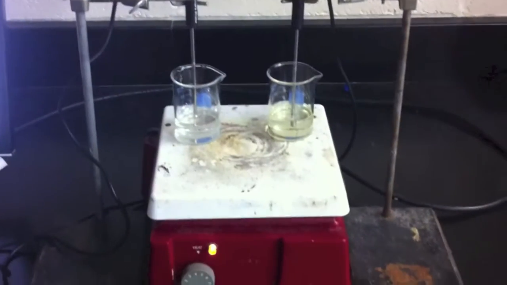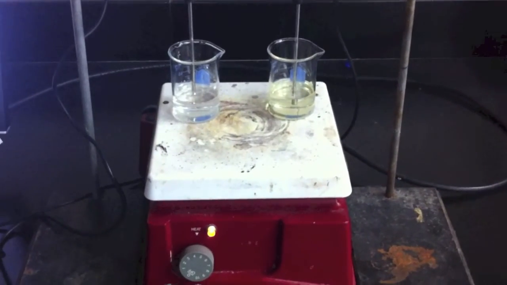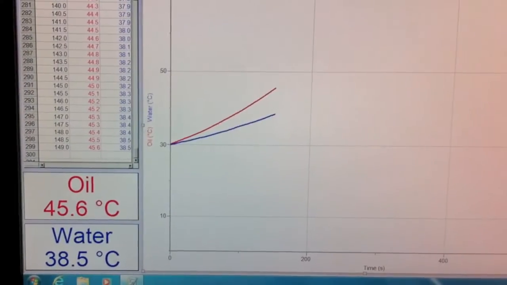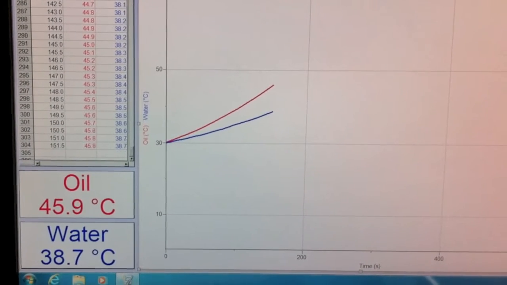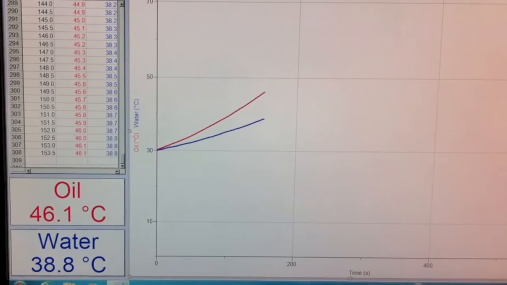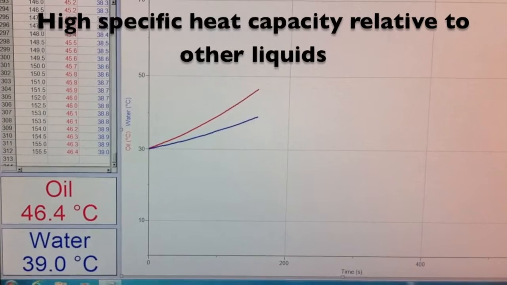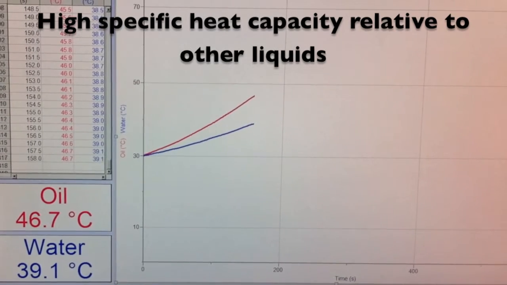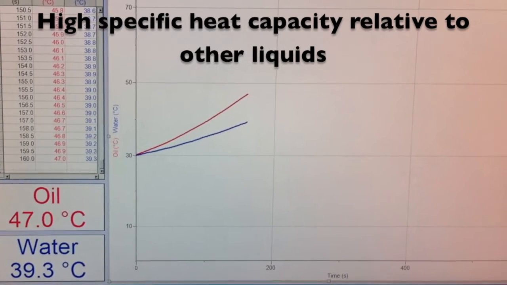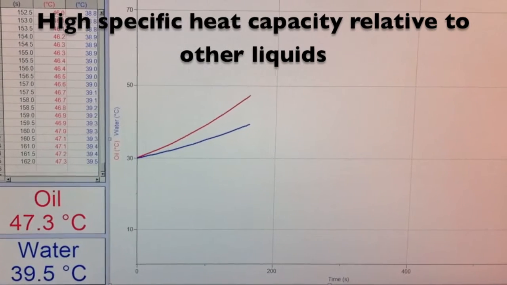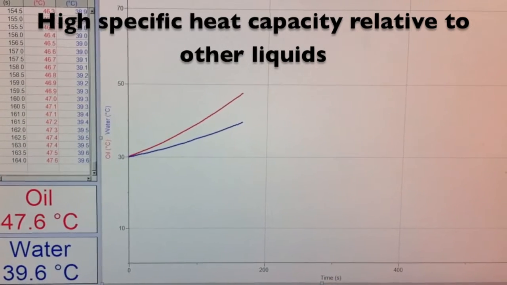In this simple demonstration, we're heating up oil on the right-hand side and water on the left-hand side, and you can see from the graph that the oil increases in temperature a lot quicker than the water does. This is because water has a higher specific heat capacity than the oil. That means it takes more energy to change water's temperature by a given amount than it does for oil.